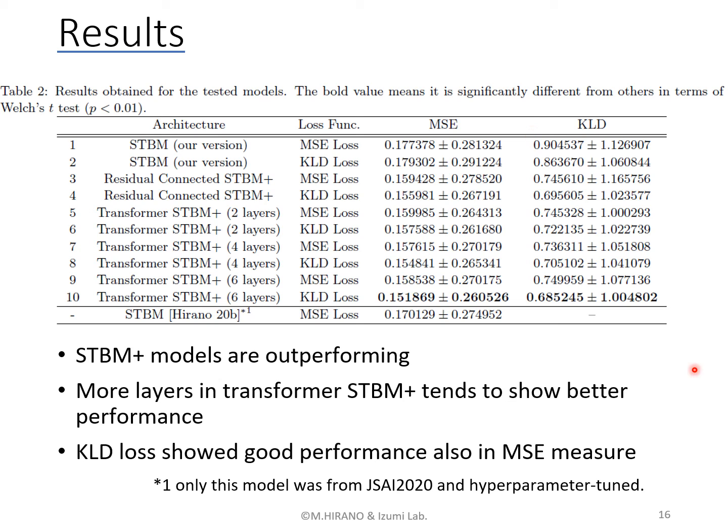According to this result, the 6 layers transformer STBM trained by Kullback-Leibler divergence loss shows the best performance among all the results. Moreover, all STBM models 3 to 10 outperform the old STBM.